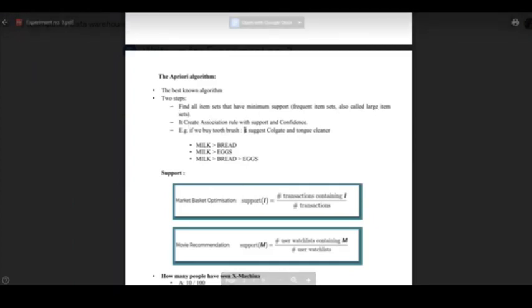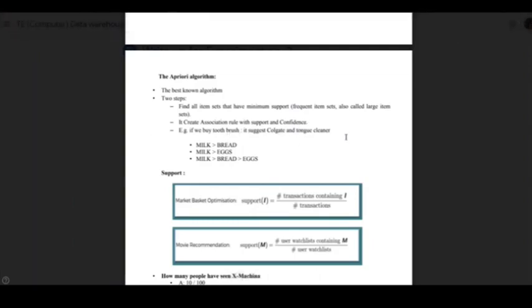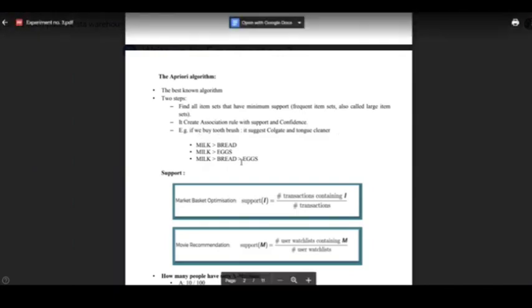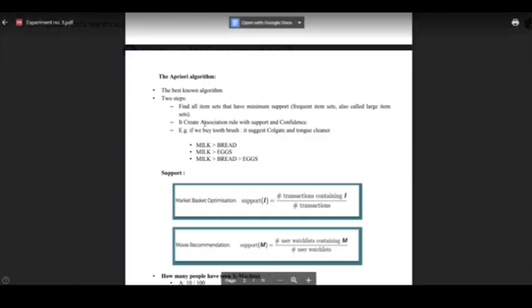For example, if we buy a toothbrush, it suggests Colgate and a tongue cleaner. Similarly, here milk implies bread, and milk implies eggs. So milk will lead to bread, and also bread will lead to something else. Here we can say this is the property of transitivity.